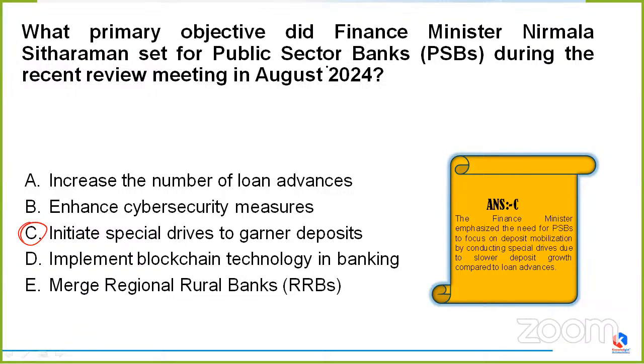It is option C, which means the primary objective is to initiate special drives to garner deposits. And the finance minister has emphasized the need for PSBs to focus on deposit mobilization. How? By conducting special drives due to slower deposit growth being compared to the loan advances. So for this particular question, the correct answer would be option C.